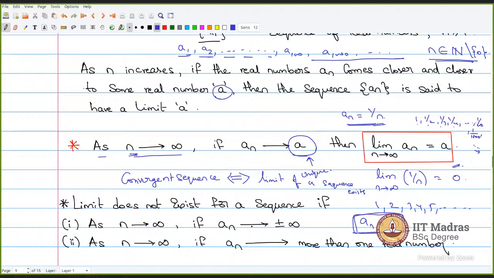In this first case, if a_n tends to plus infinity or minus infinity as n tends to infinity, then we say the limit does not exist for the sequence. There is another possible case where the limit might not exist. If a_n is approaching more than one real number, say two or three real numbers, as n tends to infinity, in that case also we say the limit does not exist for that particular sequence.